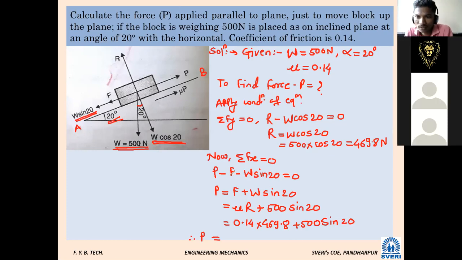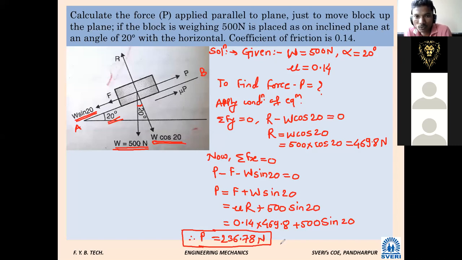What is the value? 236.78. 236.78 is the correct answer. Very simple. Many more problems are available to solve such problems. Only, what was the change in this problem? We should know what is the change and what is given.